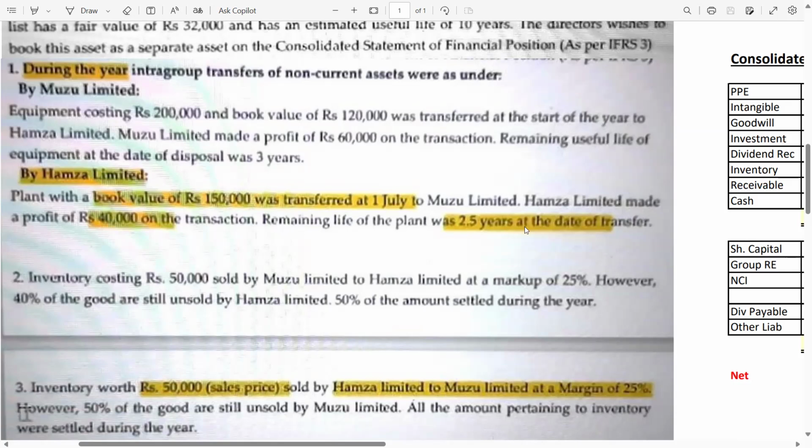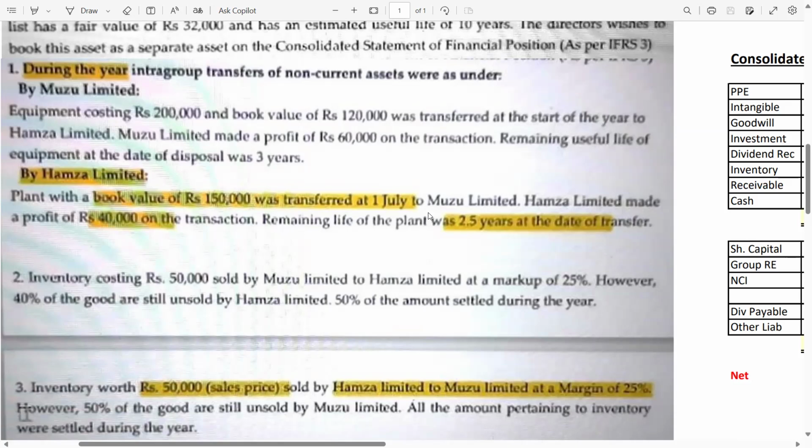Now, in this case, the excess depreciation is charged by the parent company, because the subsidiary company has sold this asset to the parent company. So in this case, the treatment of the excess depreciation is still the same, but there is a little change.